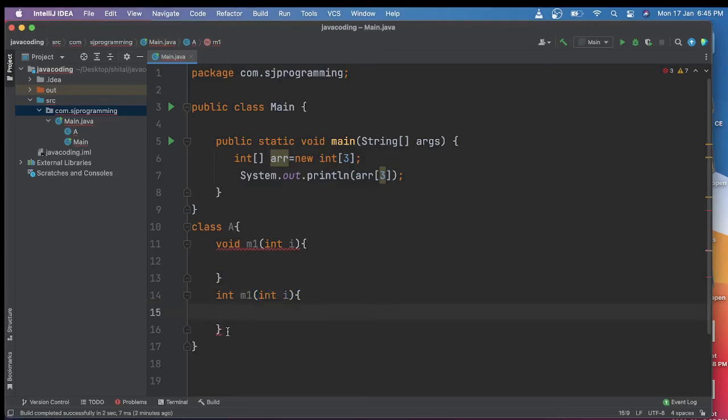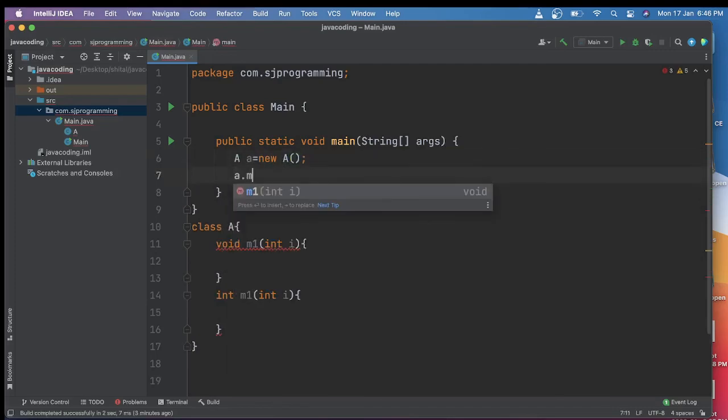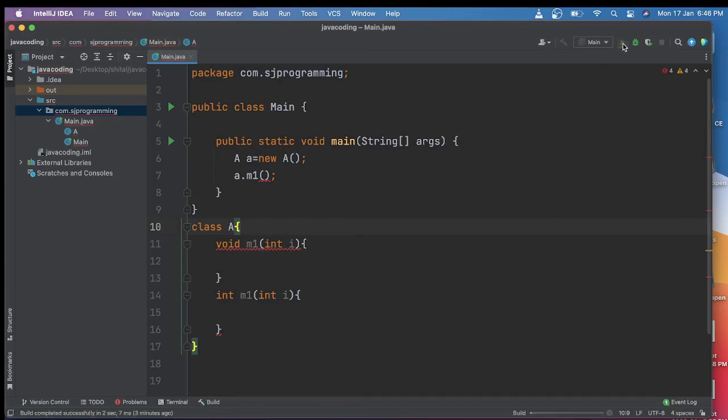Now see here, we will create the object of this A class, A a = new A, and we will try to call the m1 method. Here you are able to see a red line because of the compile time error. Now let's run the program and see what is the exact error.